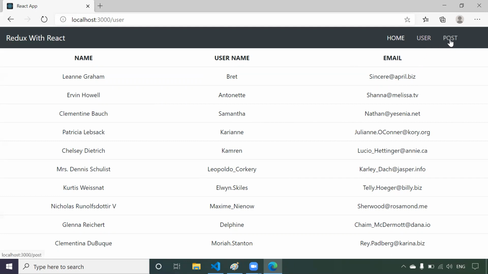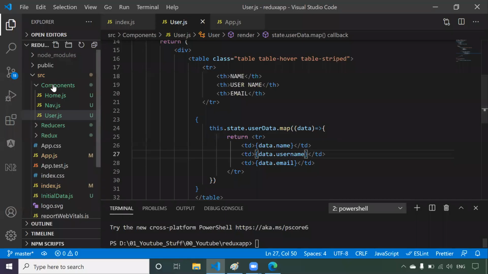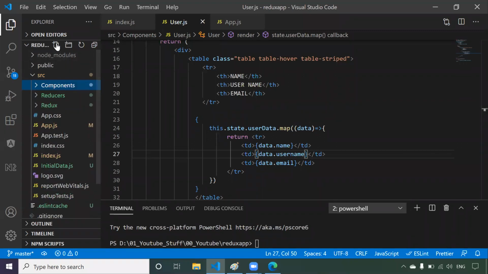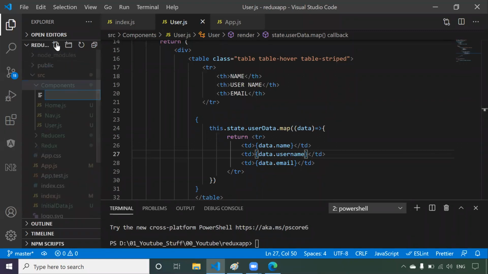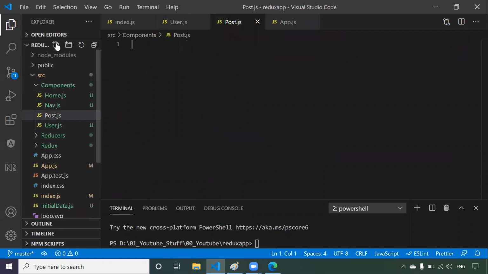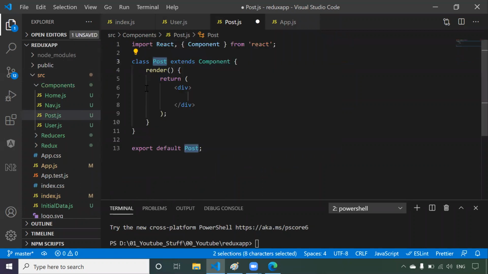Now if we click on post, we should get the post information. So let us come to our code. Let me click on components, and let me create one component like post.js. We have created one post component. Now this post component should be connected to Redux. So guys, listen one more time, it will be very easy.